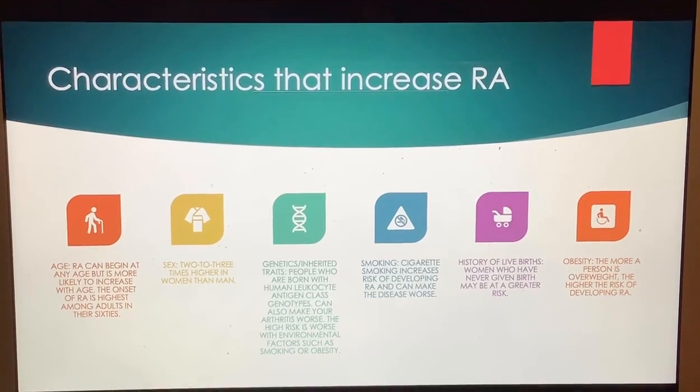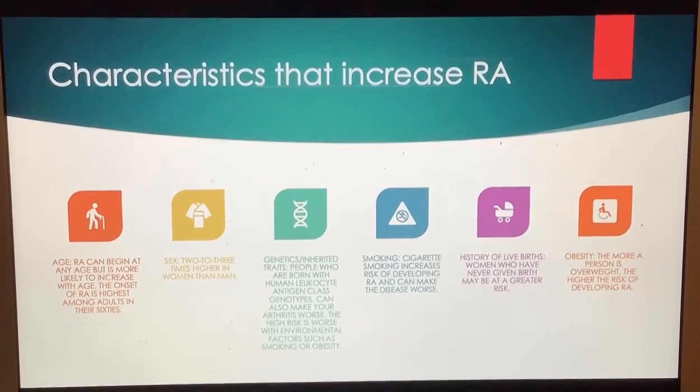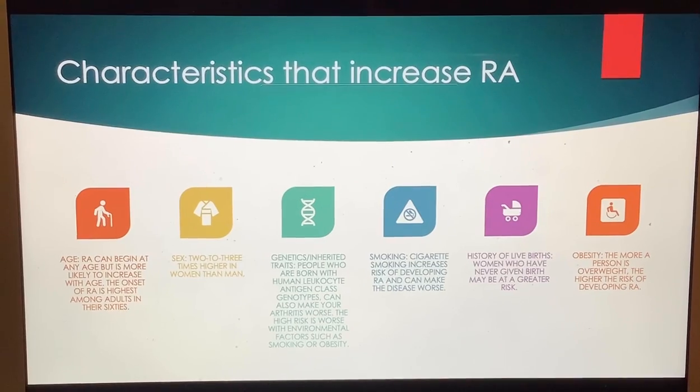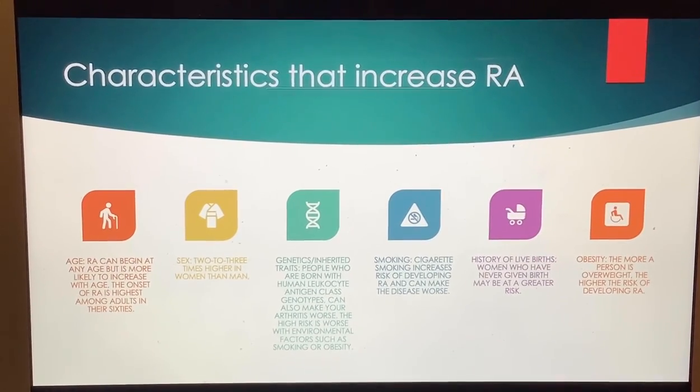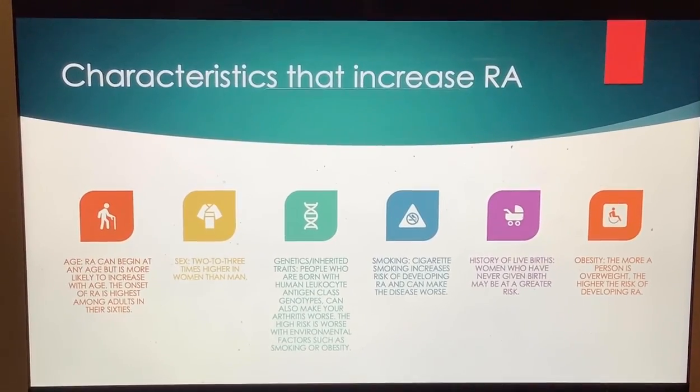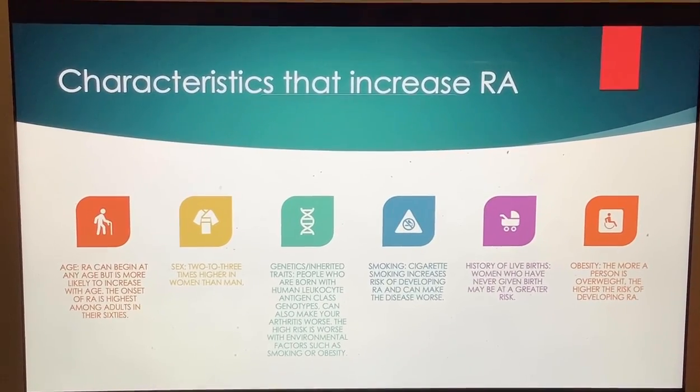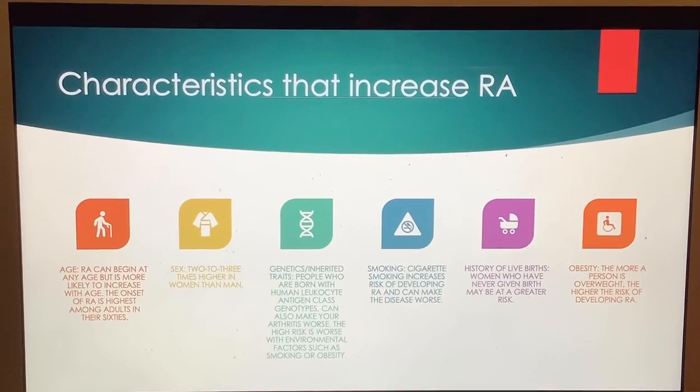Characteristics that increase rheumatoid arthritis risk: age. Rheumatoid arthritis can begin at any age, but is more likely to develop with age. The onset of rheumatoid arthritis is highest among adults in their 60s. Sex: 2 to 3 times higher in women than men.